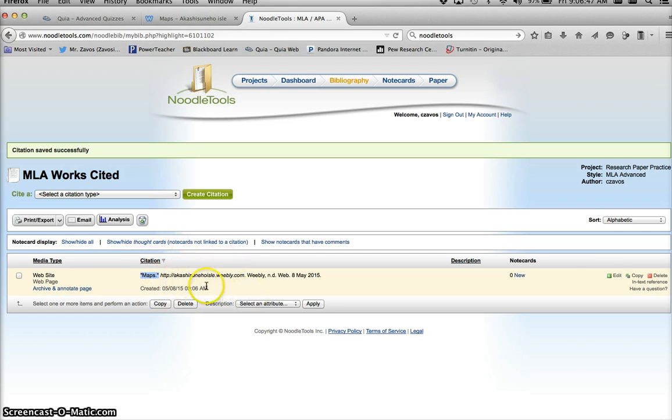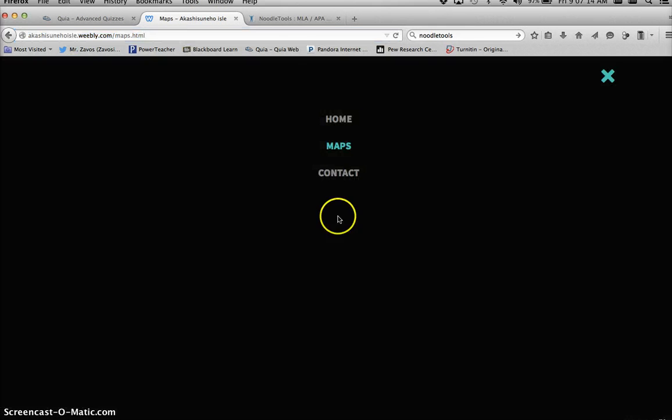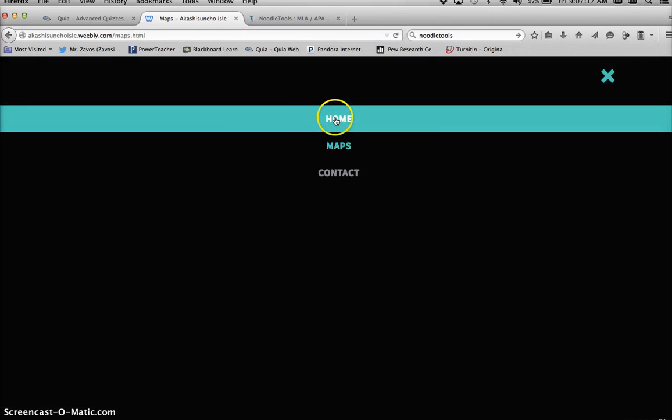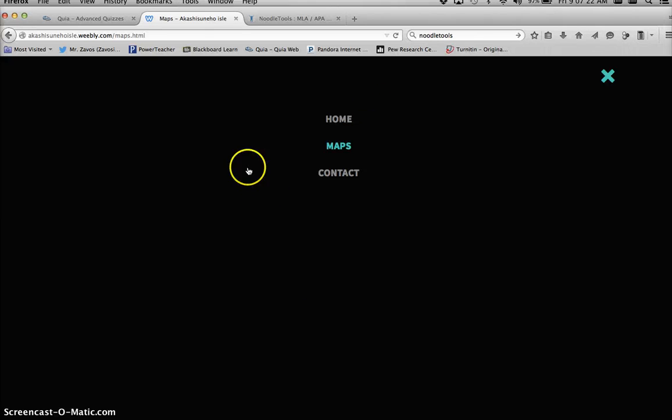And you should do this: if you go to different pages on the same website, I would like for you to cite each separate page just like this, so that I know where it is, as opposed to doing an entire site as a whole, because then someone would have to go through the entire site. It's easy if one group did everything on one page, but if they did multiple pages like this, then you need to have a different citation for every page that you used for your works cited page, and then your citations.